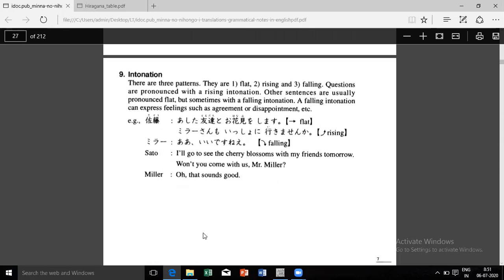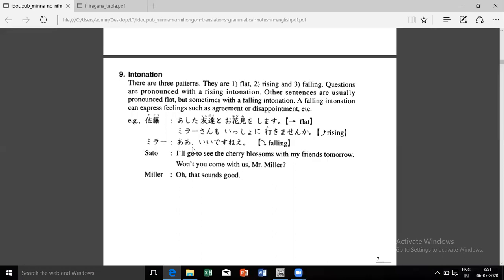Then there are the intonations, as in the flat intonation, the rising, the falling. That is again when you are saying an assertive sentence. Watashi wa seijin desu. So it is an assertive sentence. It goes in a plain form. It is flat. So they have given that it is a flat intonation.